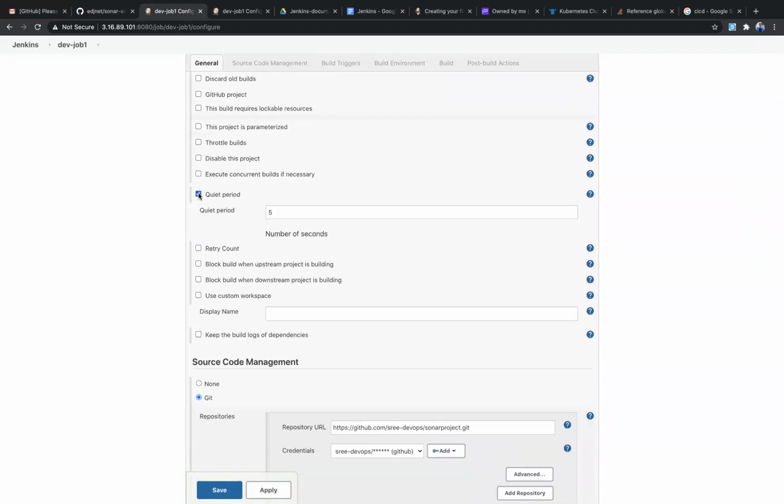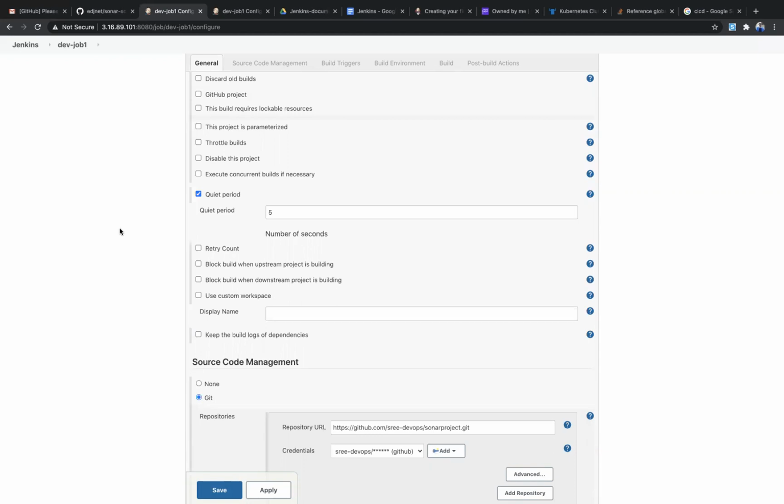Quiet period means, suppose you have cloned the repo into a local system, you make some modification, and you push the code to the GitHub repo. But the pushing part won't be done in a second. Of course, if you're dealing with a small scale project, then you may push within a second.